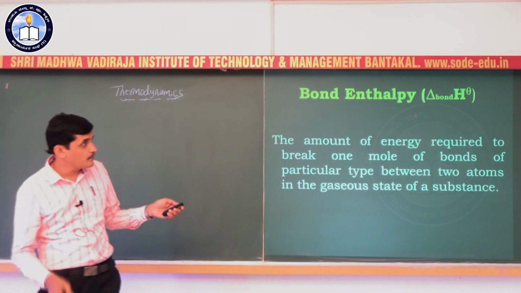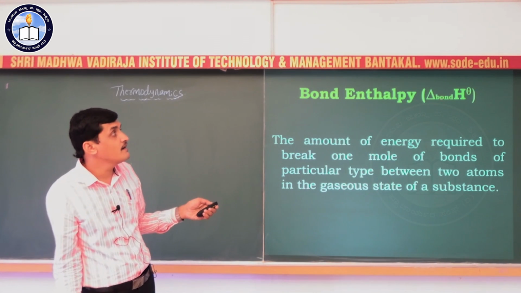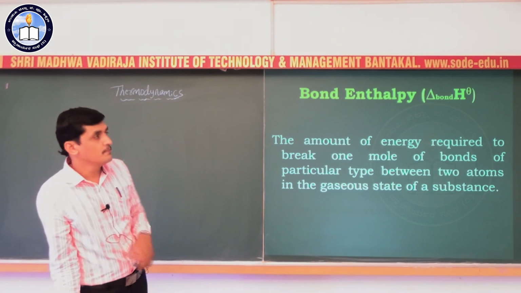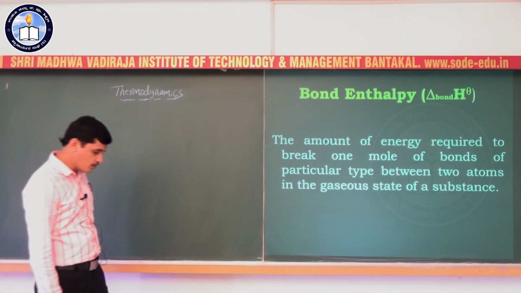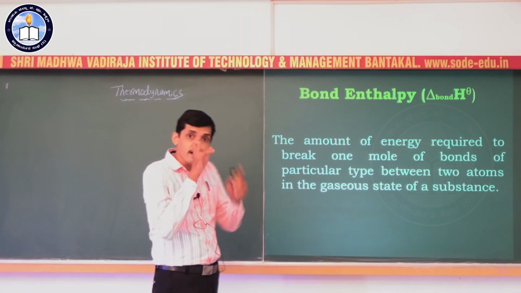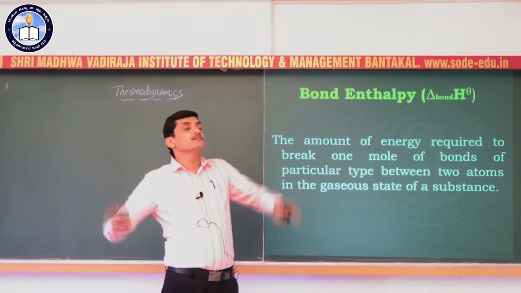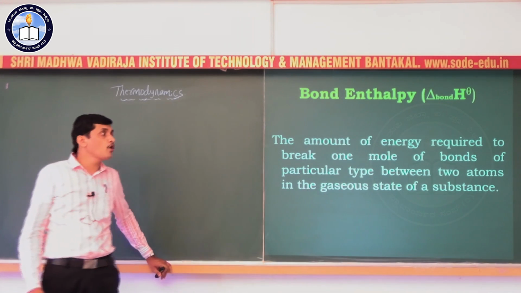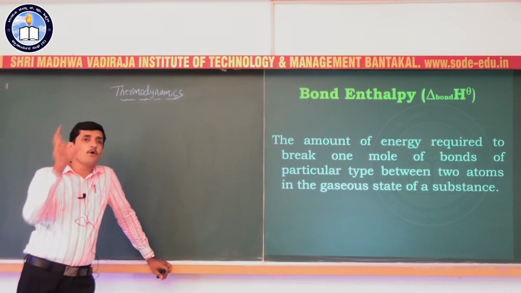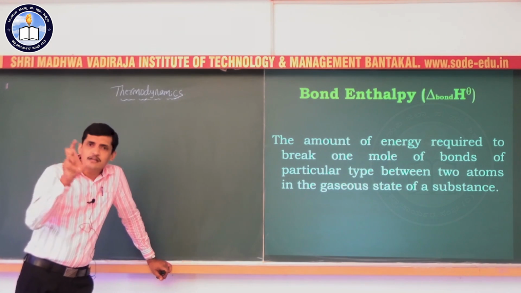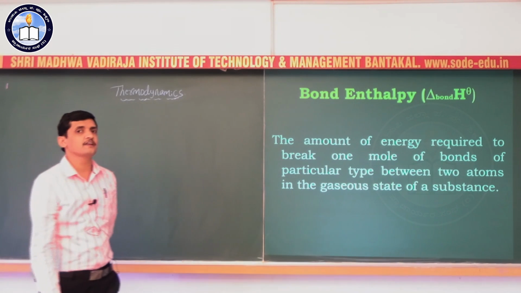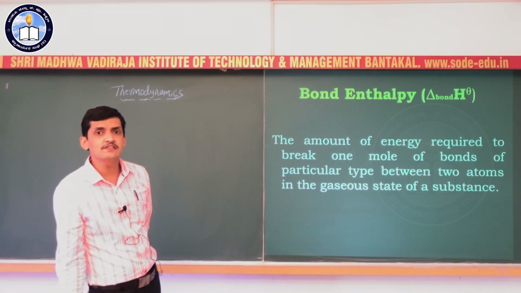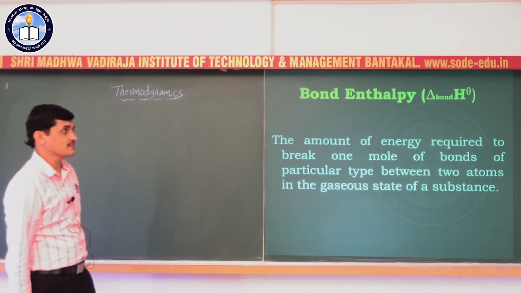So here the subscript bond indicates delta bond H naught, which means it is the standard bond enthalpy.